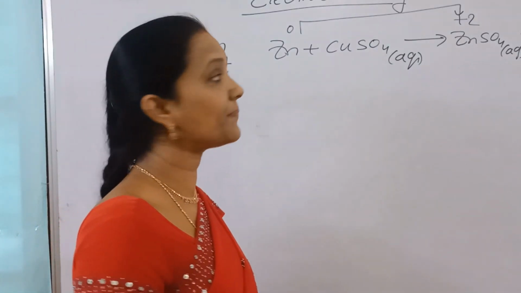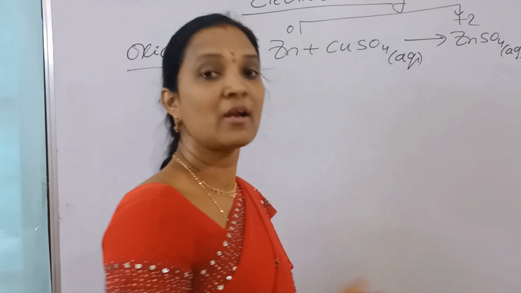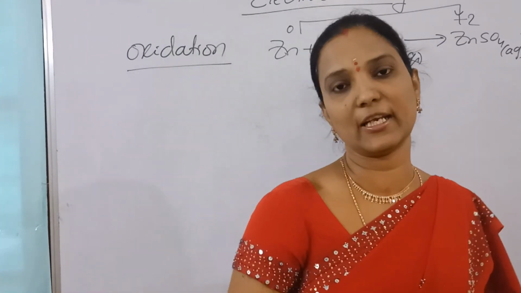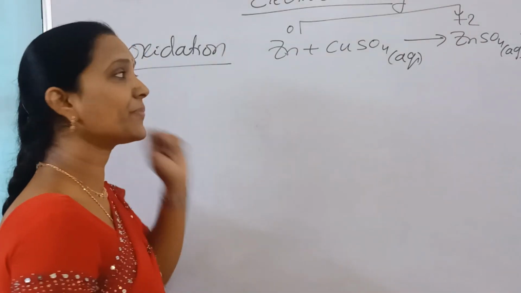So what is oxidation? Losing electrons, that is an increase in oxidation number, or gaining a more electronegative element or losing a less electronegative element. That process is oxidation.